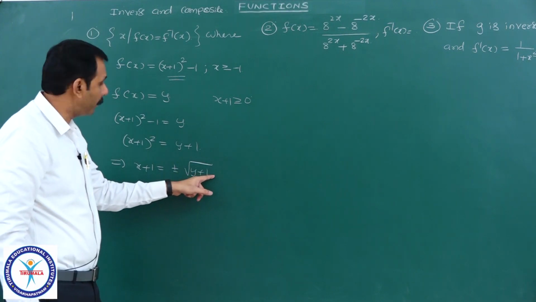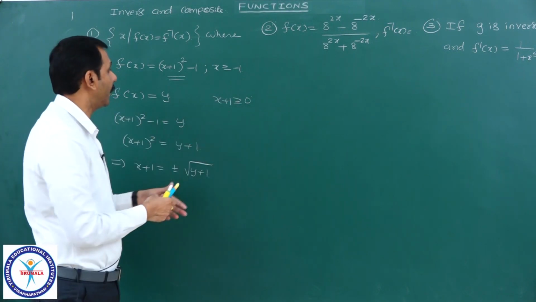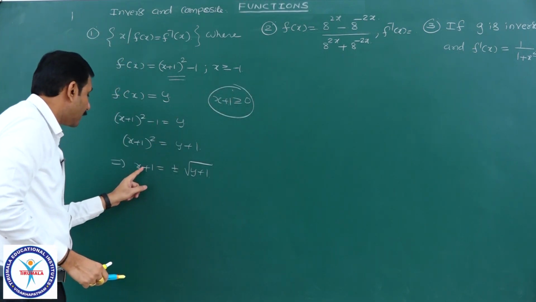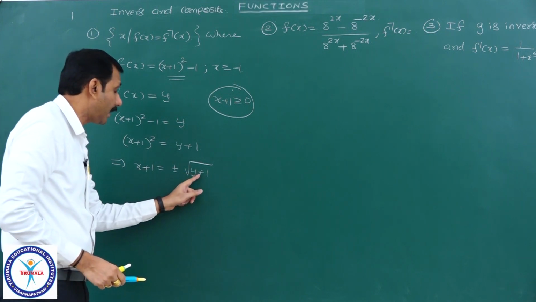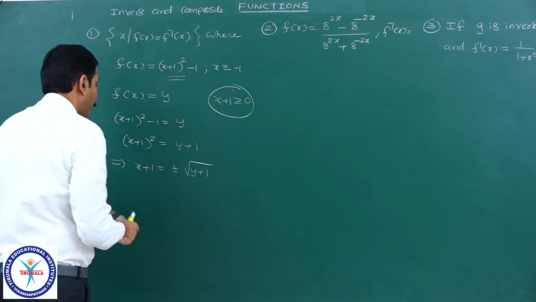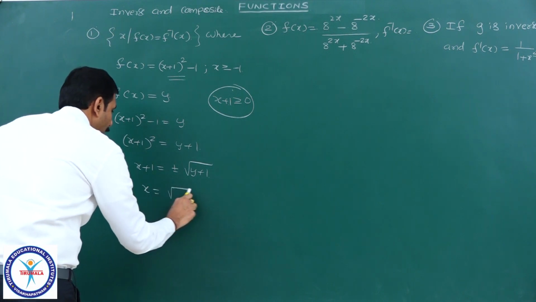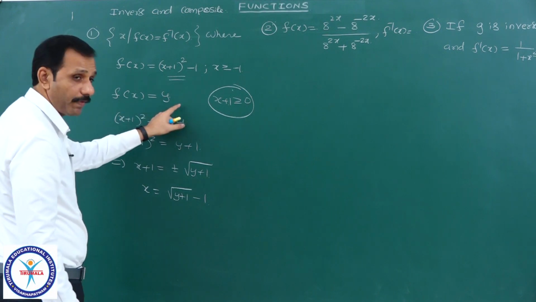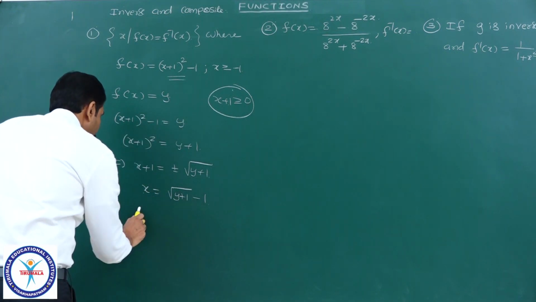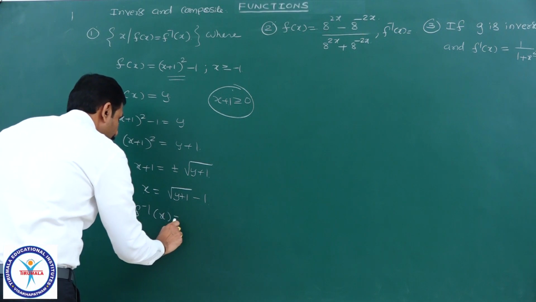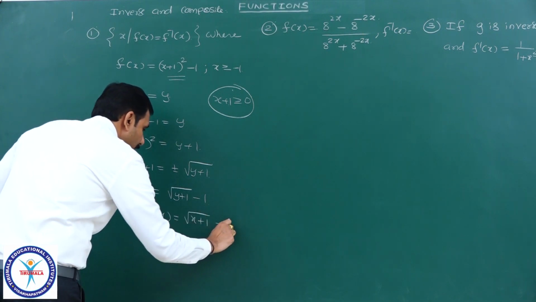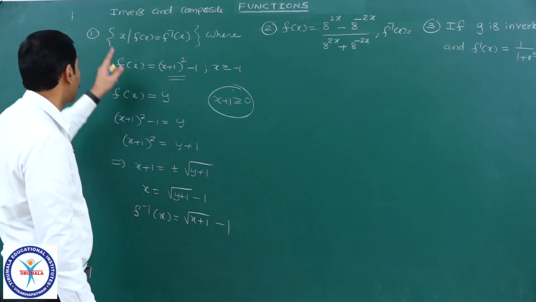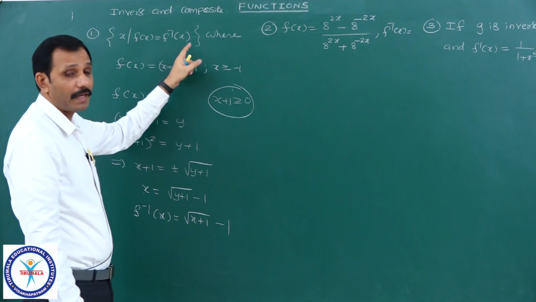Plus or minus root y plus 1, but because x is greater than or equal to minus 1, x plus 1 is greater than or equal to 0. That is, the left hand side is greater than or equal to 0, and because the right hand side root is always positive, it must be only plus, and x can be written as root of y plus 1 minus 1. What is x? x equal to f inverse y only. So I can write f inverse of x is equal to root of x plus 1 minus 1. They are not asking simply for the inverse of the function. They are asking for the values of x where f of x and f inverse x are equal.